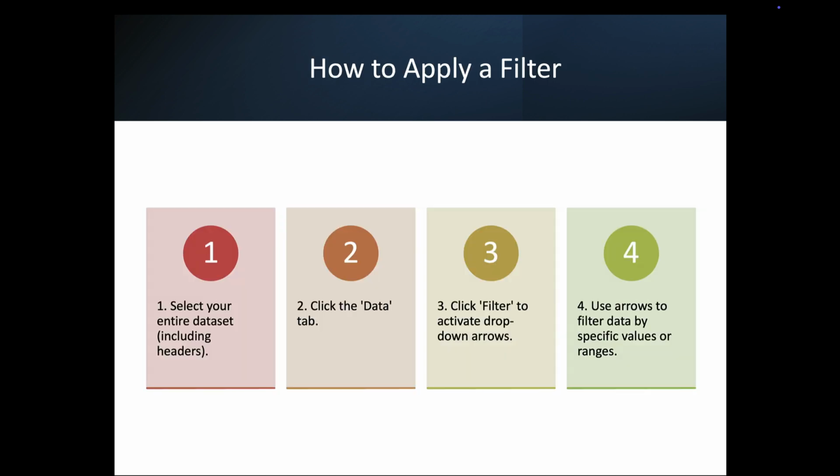But first, we have to know how to apply one. Step 1, select your entire database, including headers. Step 2, click the Data tab. Step 3, click Filter to activate the drop-down arrows. And Step 4, use the arrows to filter data by specific values or range. And do not worry, we're going to do this again, and I will be showing you a demonstration, and we'll all do it together.